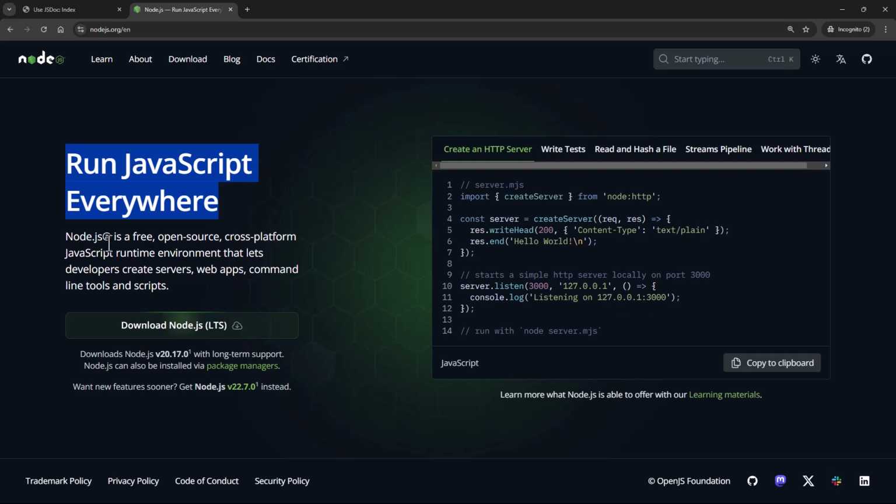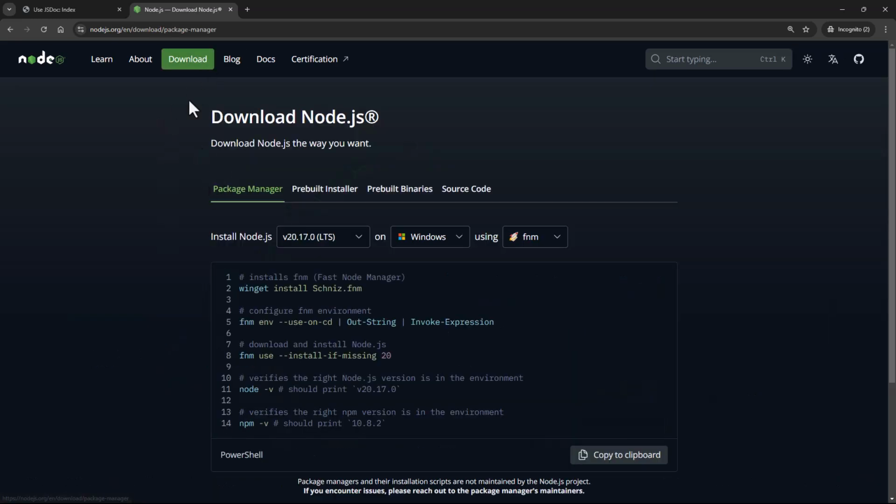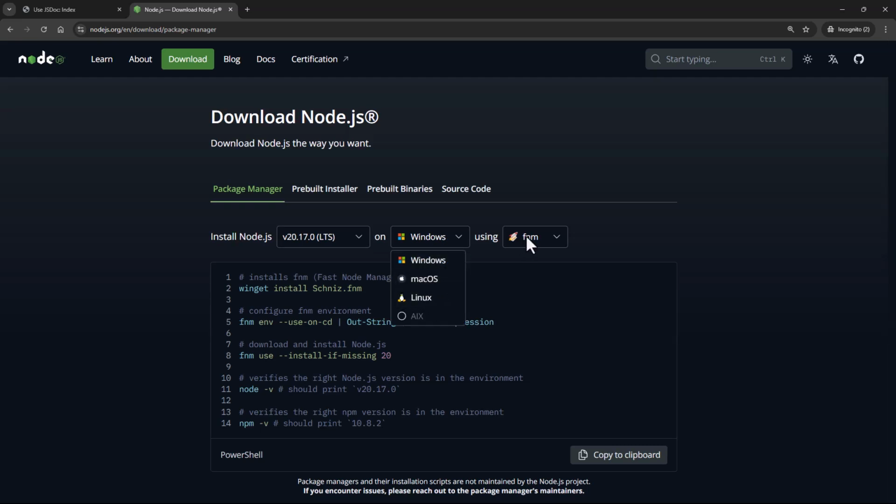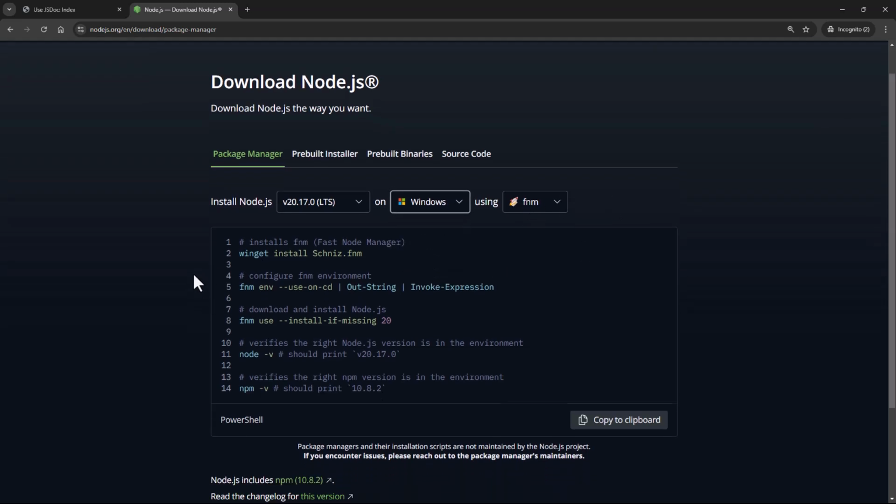All right. Now, if you want to run JavaScript without the help of browsers, you need to install Node.js onto your system, right? And you can simply come over to this website. You can either go to download, or you will see this download link here on the home page. Okay, just hit this download button and it will get downloaded onto your system. Or alternatively, you can go to download and you can select the version. Be sure to select the latest one, and which operating system you are on. Okay, and just get it onto your system.